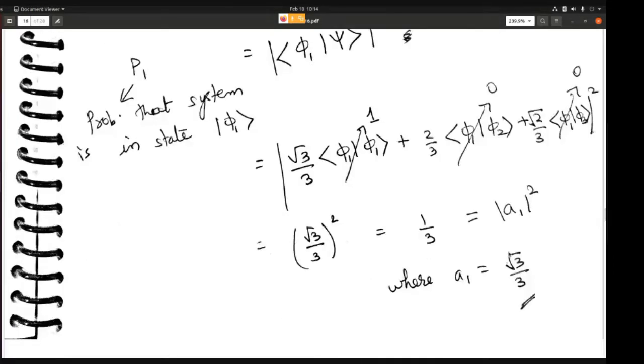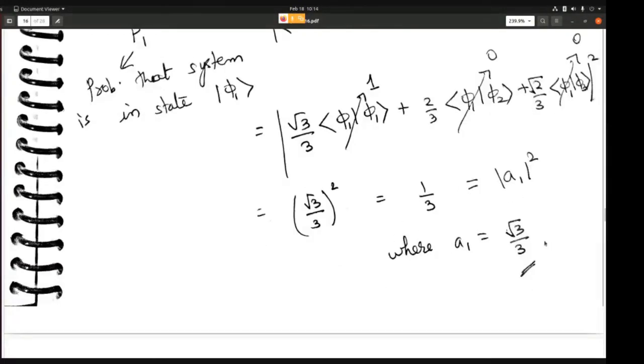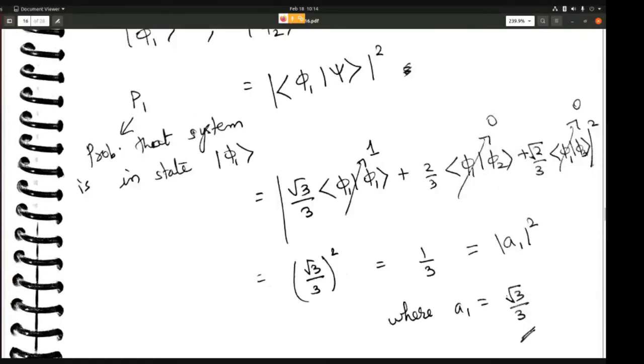And this is the same as, like I told you, the square of the norm of A1. A1 is root 3 by 3, and the square of the norm of A1 is 1 by 3. All right, so this is how you calculate P1. Similarly, you have to calculate P2 as well.